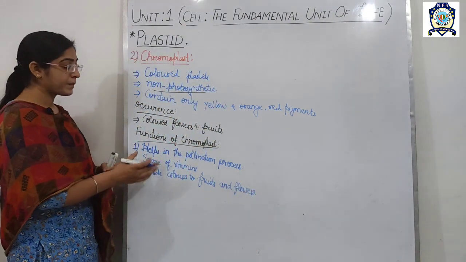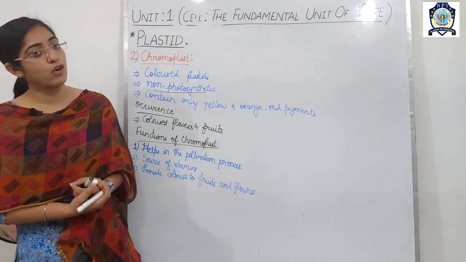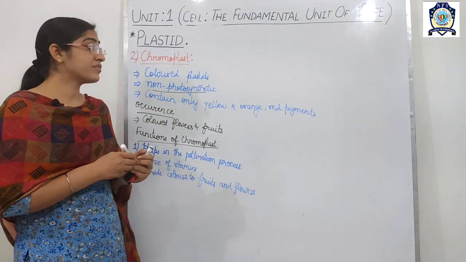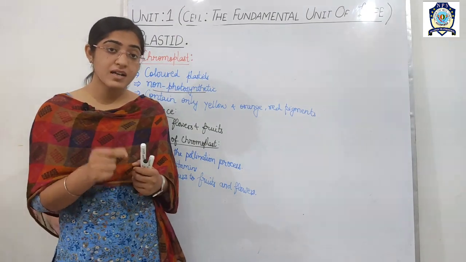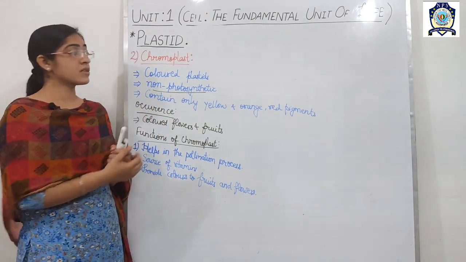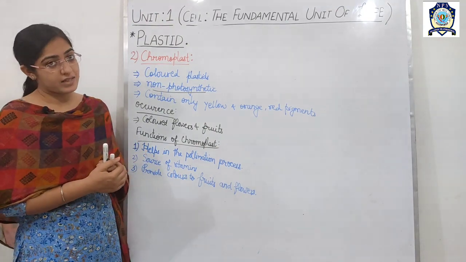So dear, these are the functions performed by the chromoplast. So we studied the first part, leucoplast, which is the colorless plastid, and the chromoplast, which is the colored plastid.